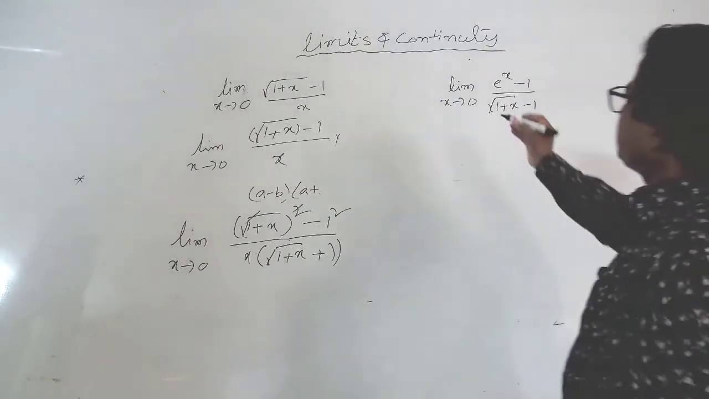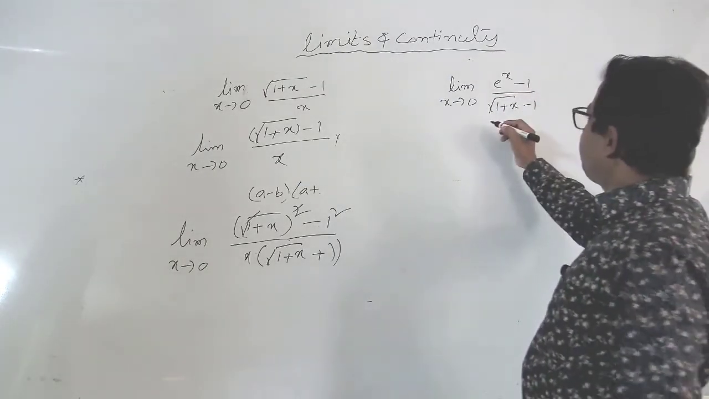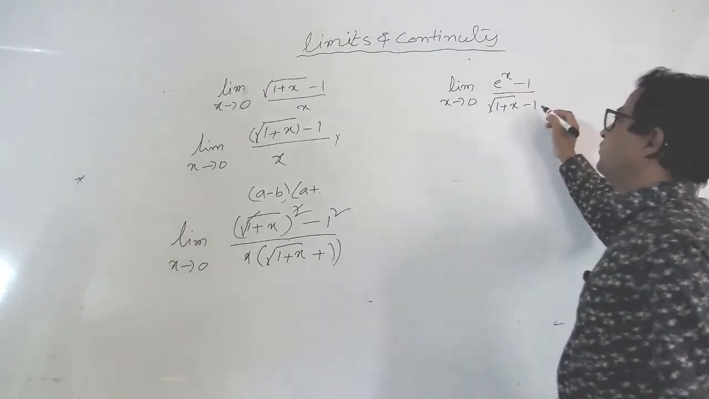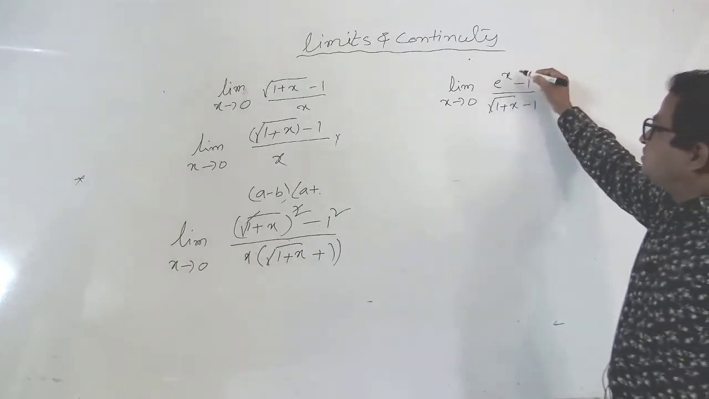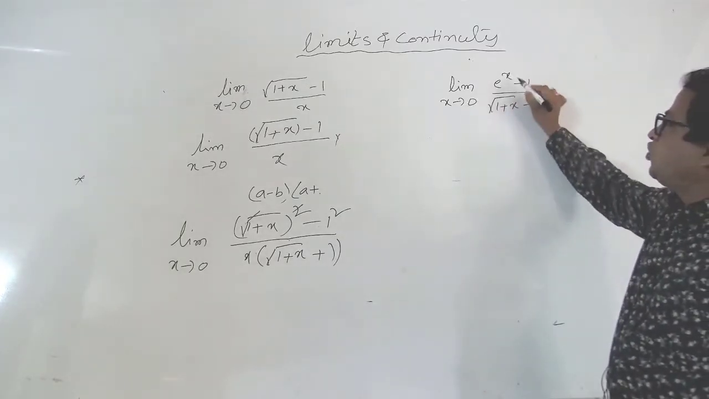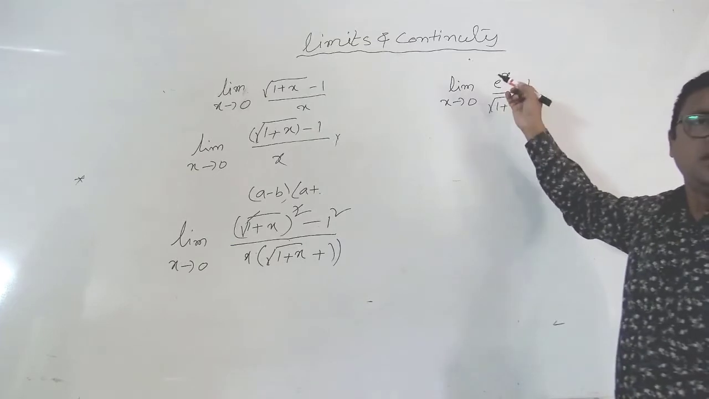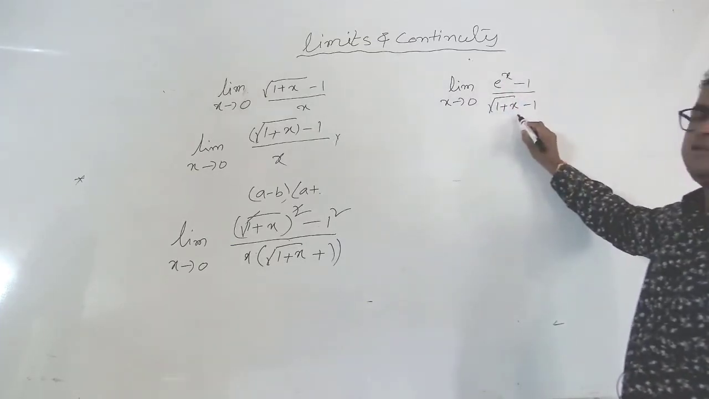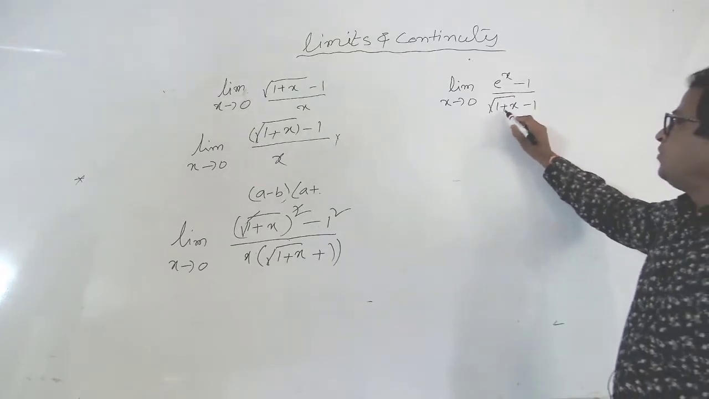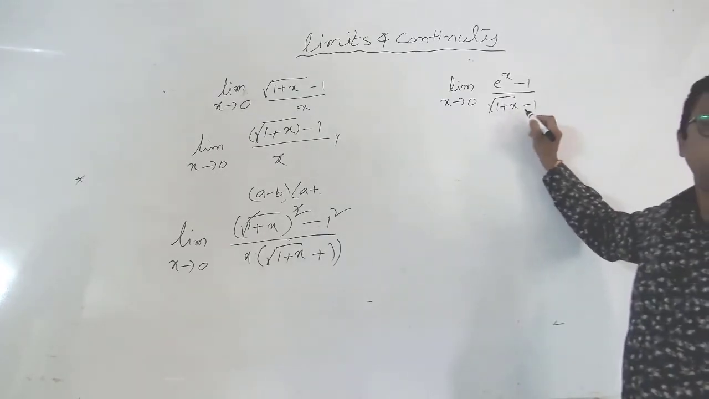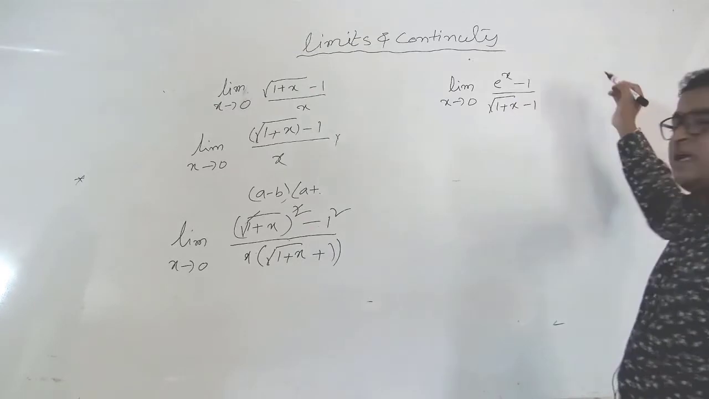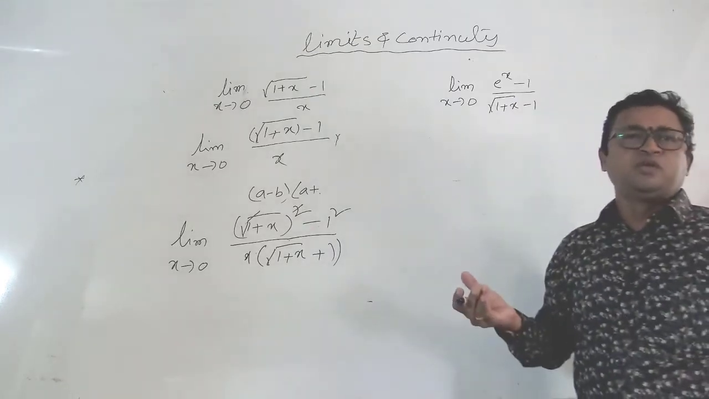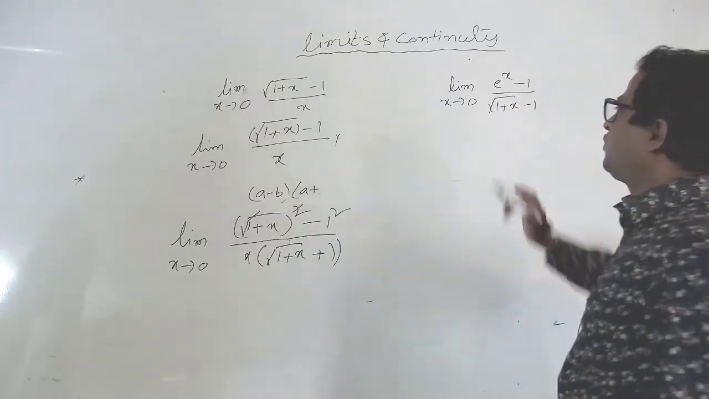See here, limit x tends to 0 of e power x minus 1 by under root 1 plus x minus 1. If you apply the limit, e power 0 minus 1 is 0. Under root 1 plus 0 minus 1 is 1 minus 1, that is 0. Anything by 0 is also not a perfect value, so we should rationalize this also.